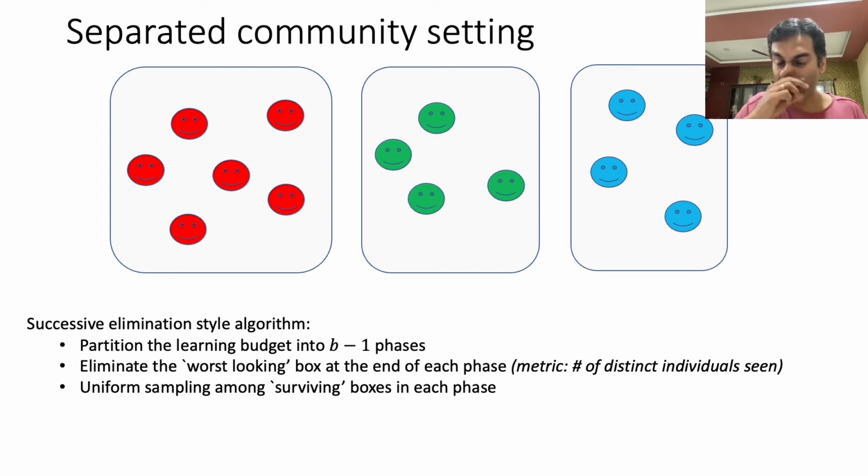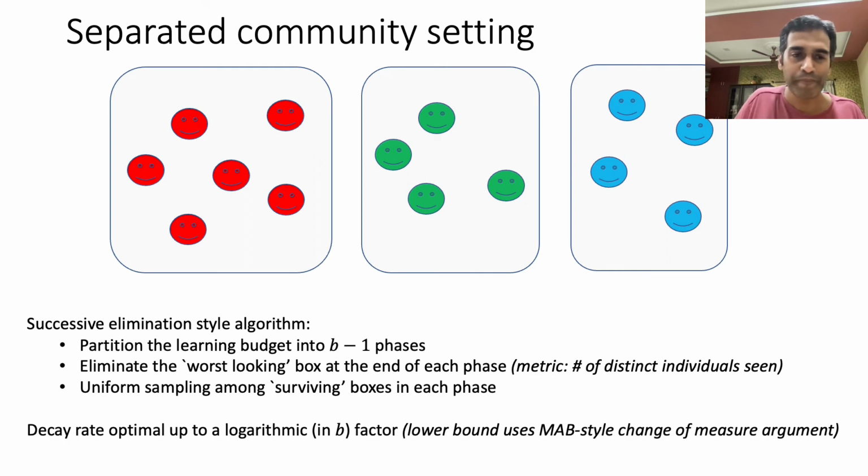Now the metric based on which I eliminate communities at the end of each phase is, as before, the number of distinct individuals seen so far. And moreover, within each phase, I simply do a round robin across all of the surviving communities at that particular round. I cannot get into the details of this construction here; I invite you to take a look at the paper for that. One can again characterize the probability of error under this successive elimination type algorithm, and by comparing it against an information theoretic lower bound, it turns out that the decay rate in our upper bound is in fact optimal.